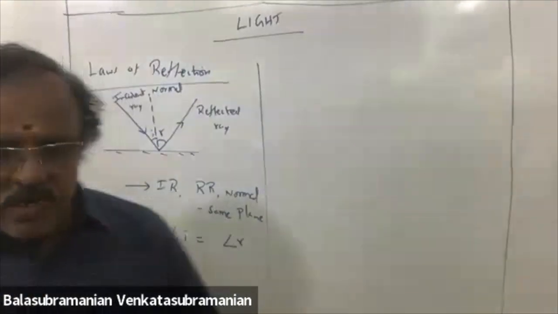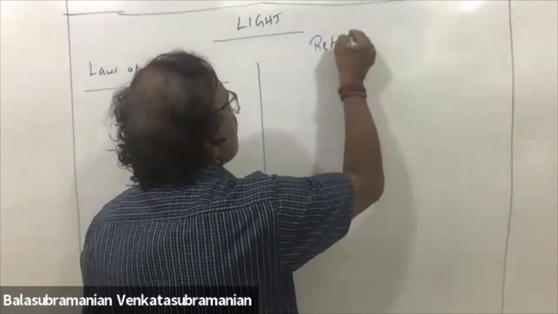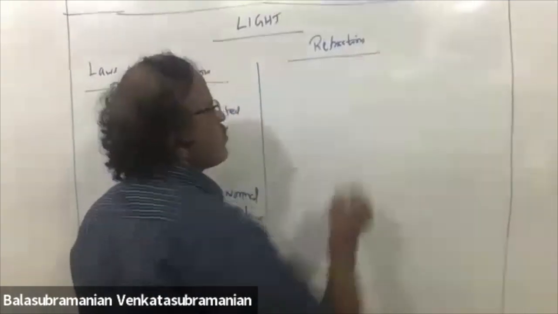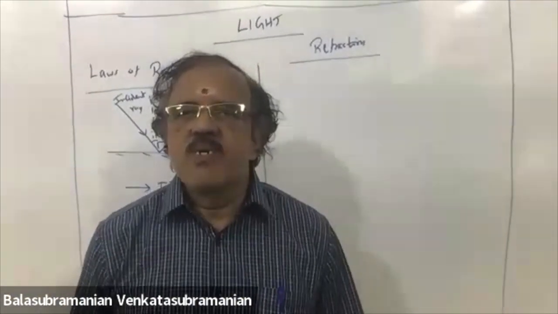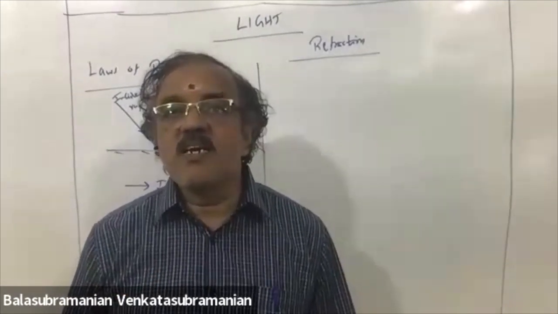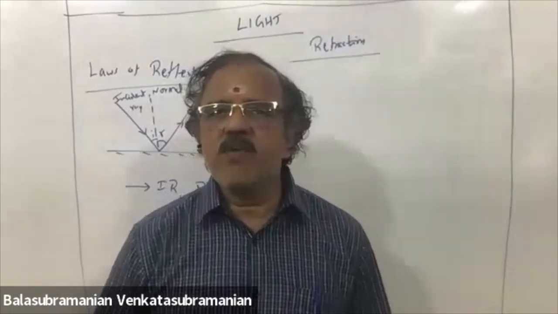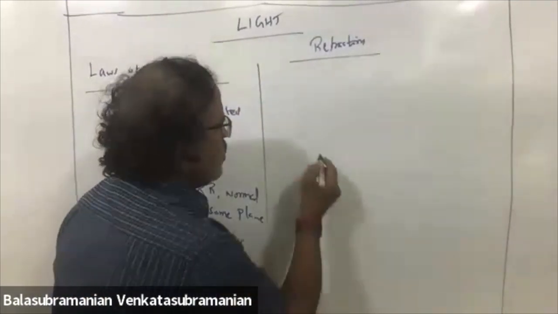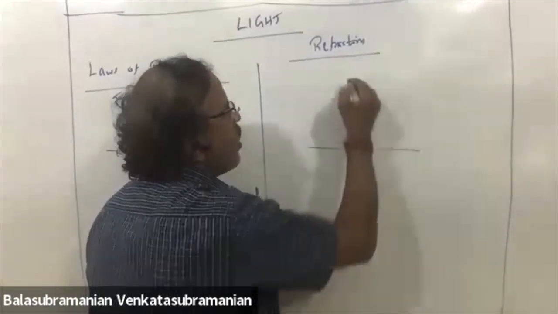Okay. Next, refraction. Mirror means it will reflect the light. Glass means refraction, partial reflection, but most of the light will be refracted. So you take a glass medium, this is called normal.